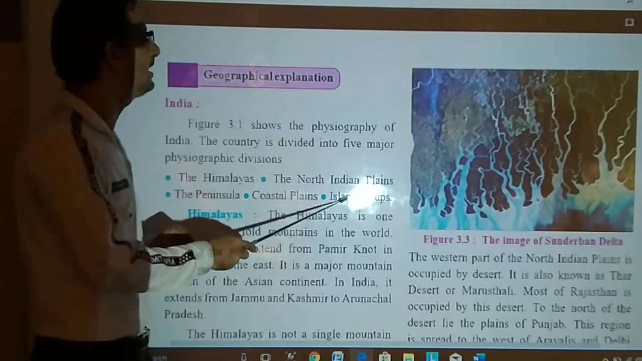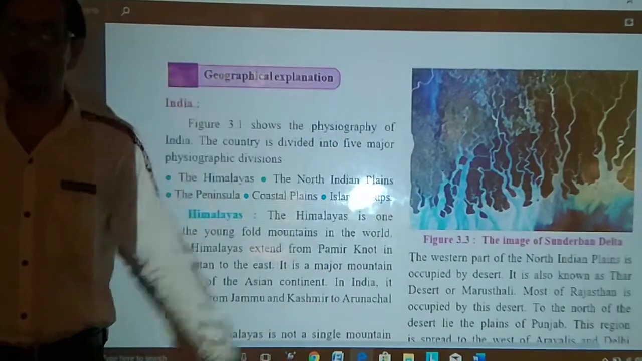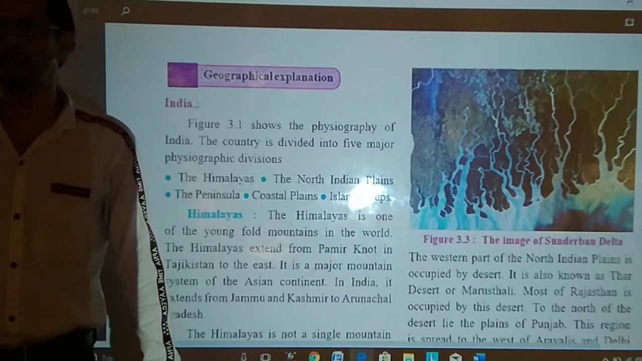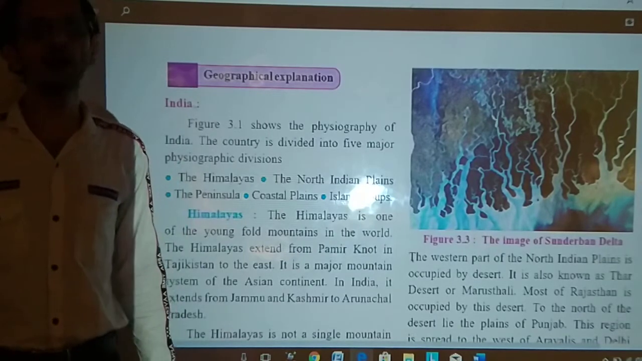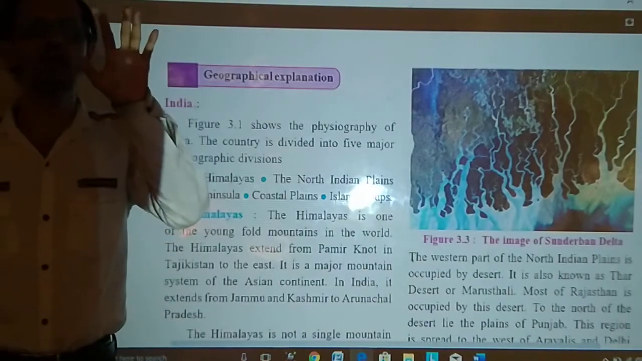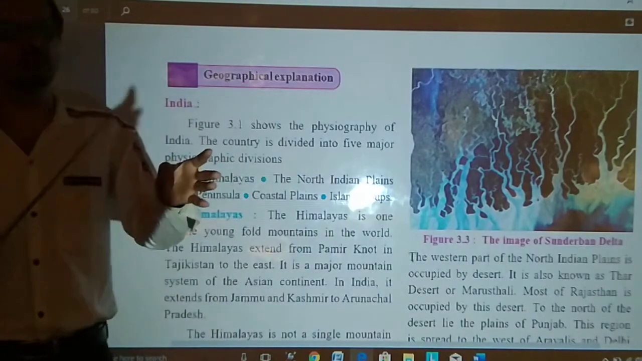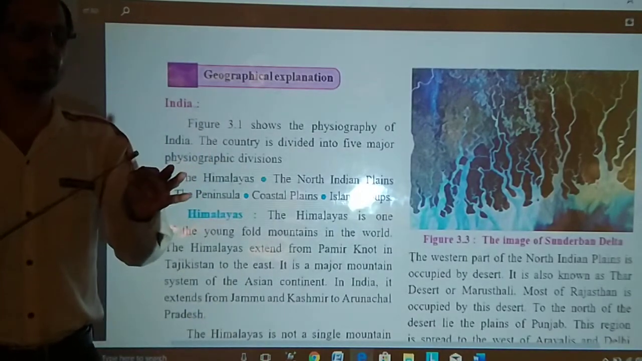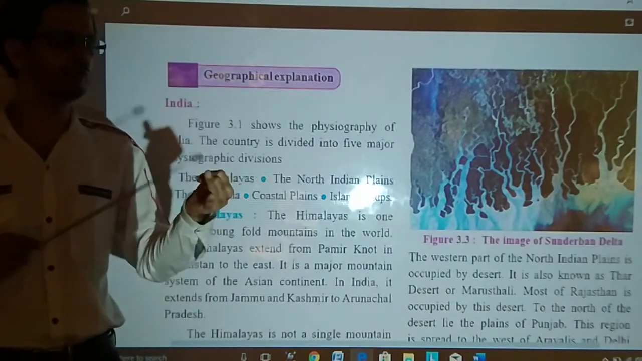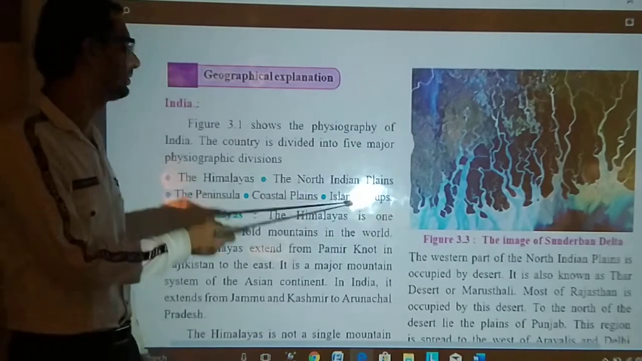Then island groups. We have 2 types of island. Here Lakshadweep Island, and in the Bay of Bengal, away from the mainland, we have Andaman Nicobar Island. So India is divided into 5 main physiographic divisions. First one is Himalaya, then Northern Plains, then peninsular region, fourth coastal plains, and last one is island groups.